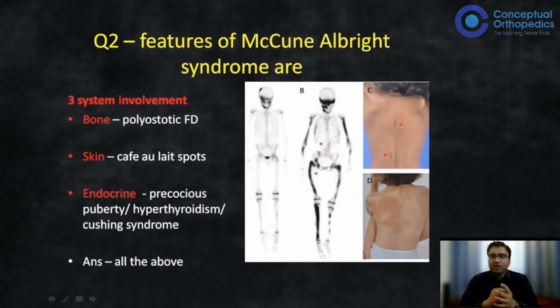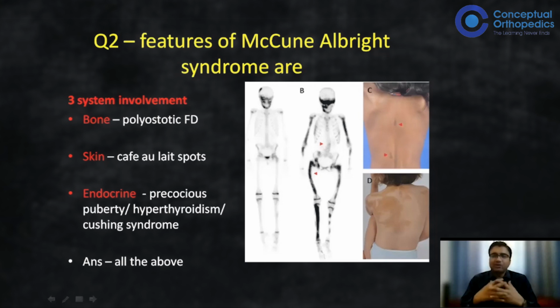So in McCune-Albright syndrome, apart from polyostotic fibrous dysplasia, you have got these cafe au lait spots, which are brownish discolored spots you see on the body. And apart from that, there are endocrinal abnormalities, most likely which presents with increased gonadotropin hormones or hyperthyroidism and increased steroid hormones, which can lead to Cushing syndrome. So it is important to identify them.